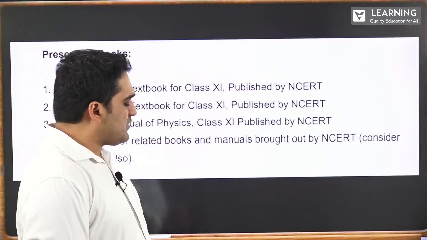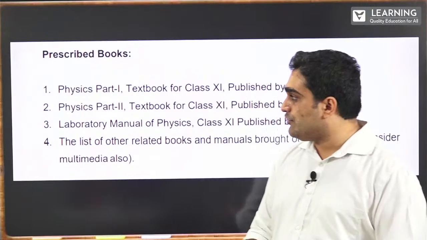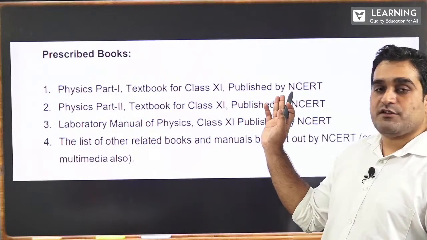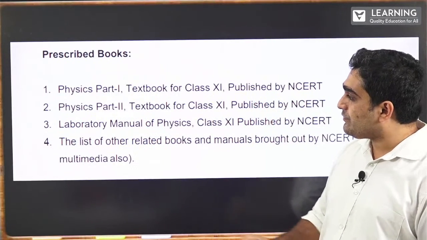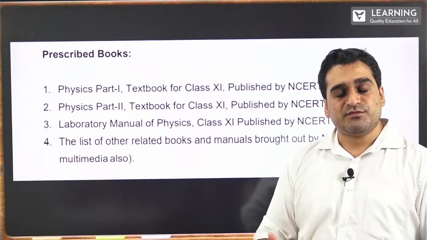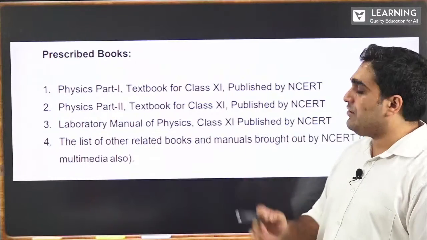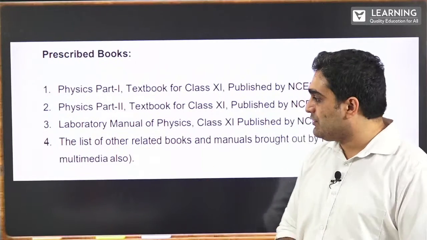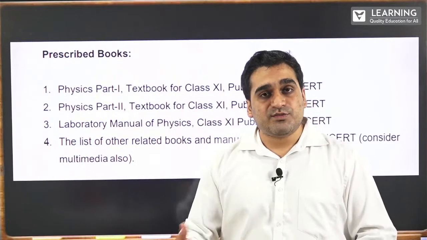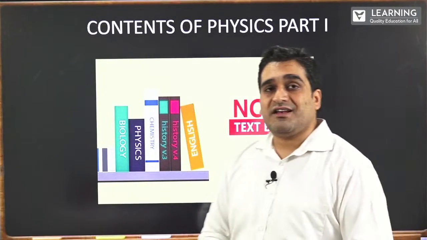All right. So these are the prescribed textbooks from your NCERT syllabus for the board exam. You have Physics Part 1 and Part 2, which are published by NCERT. Laboratory manuals: since you're all writing practical examinations, you need to carry a manual for the experiments. These lab manuals can also be obtained from NCERT publishers. Then you have a list of other books, which I will also let you know about as we go along with the sessions.